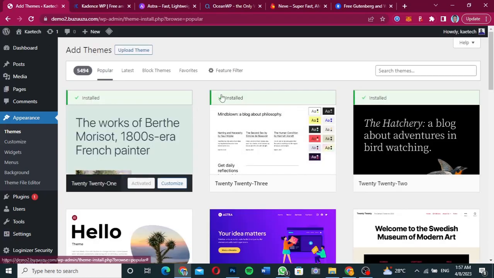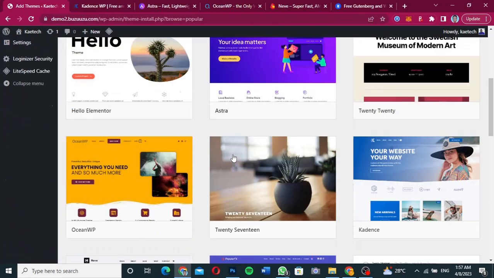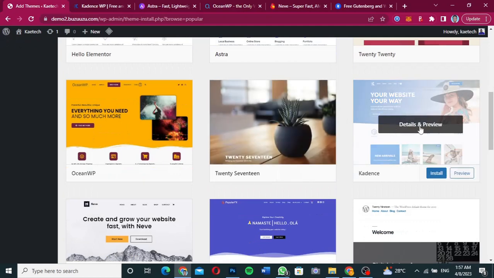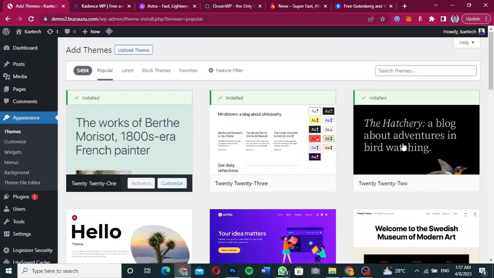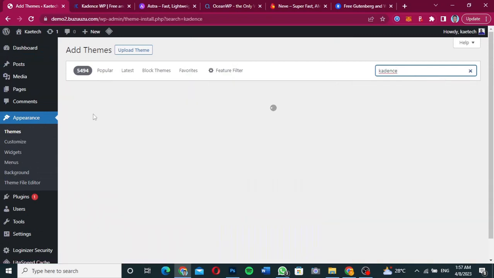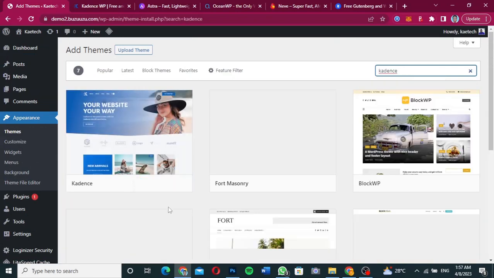As you can see, when you look under Popular over here and scroll, you find the Cadence theme over here. Okay, so this is the Cadence theme that we're going to install. If you can't find it, don't worry, just go ahead and type in Cadence, and it will pop up for you to be able to install.